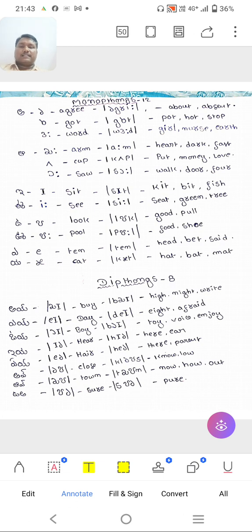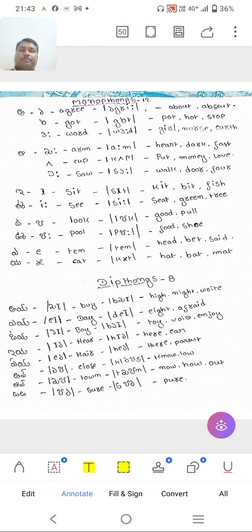Then diphthongs. We have 8 diphthongs. The first one is I, then the others, like that. These you have to simply learn by heart. Then I, buy. See, what you have to buy.